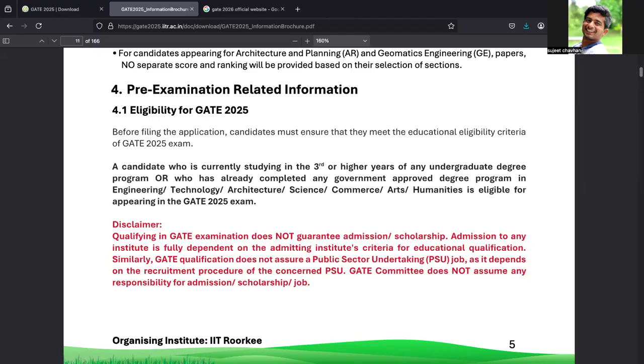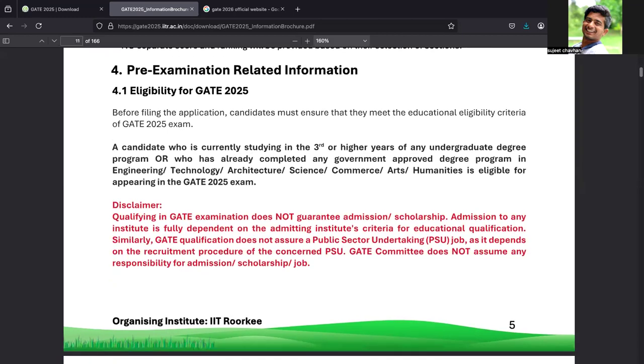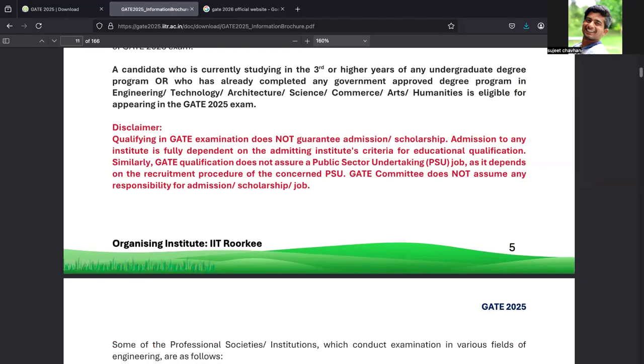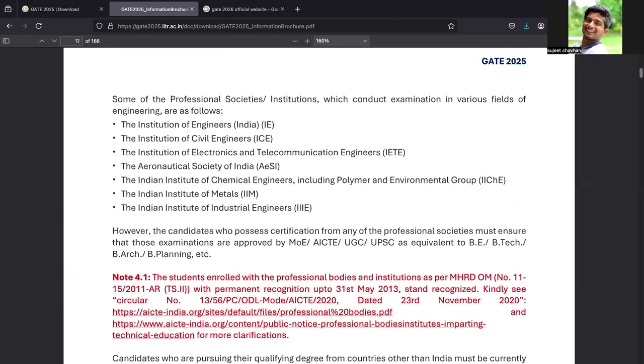If you are studying in the third year or higher of any undergraduate degree, like BTech or BE, or have already completed any government-approved degree, if you are a degree holder, then you can write the exam. Admission to any institute is fully dependent on the admission institute's criteria. These are some disclaimers. Some of the professional societies and institutes conduct examinations in engineering.